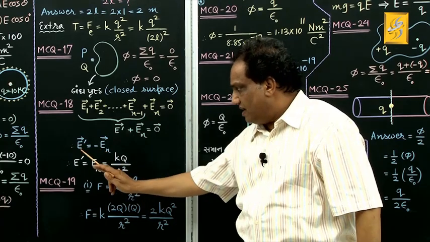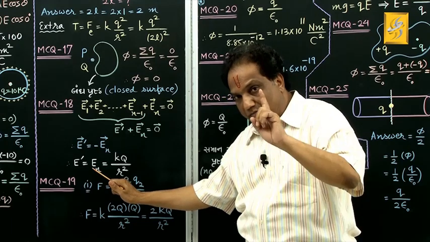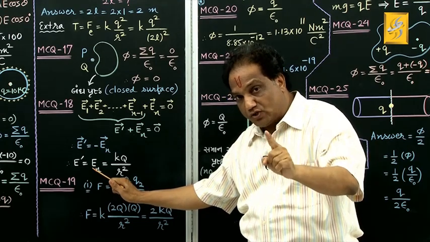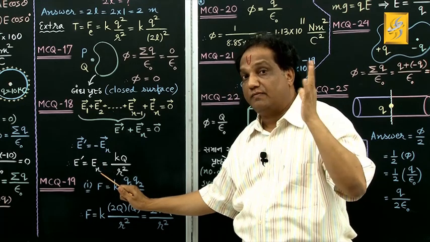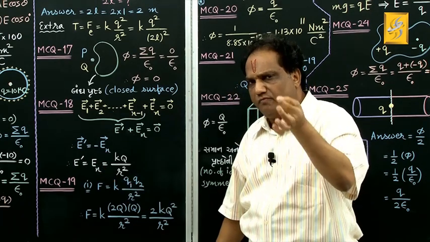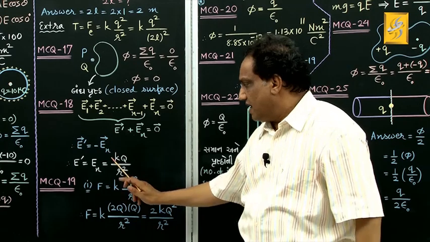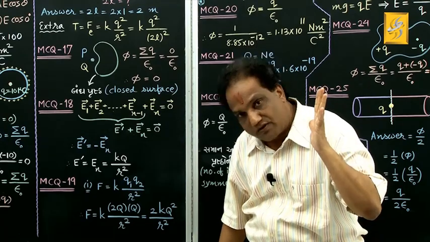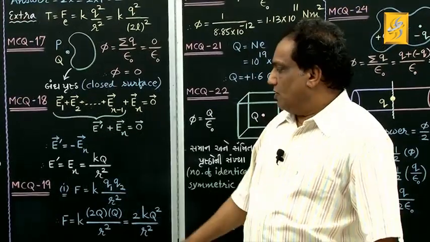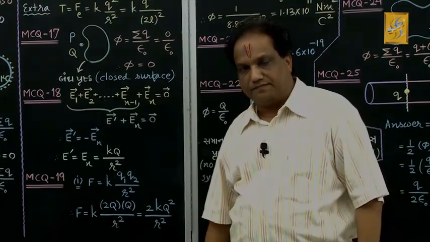When you take magnitude, E dash will be equal to E n, but E n means the magnitude of the electric field produced by a single point charge placed at the nth vertex. What is the electric field due to a single point charge? K into charge upon distance square, got it? Fine. Come on now, please read the statement of MCQ number 19.